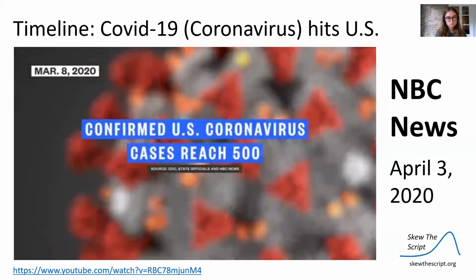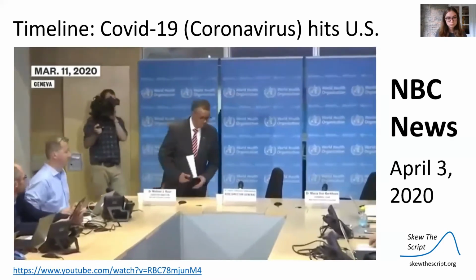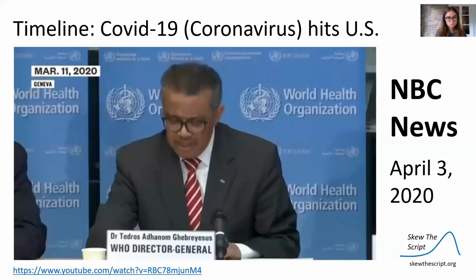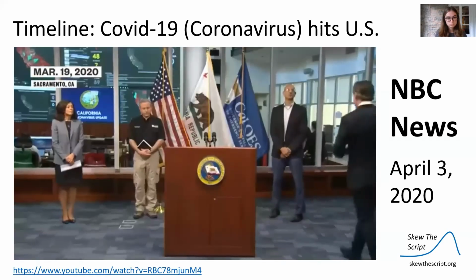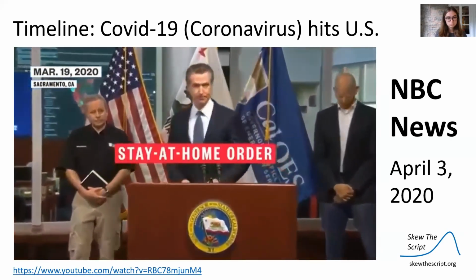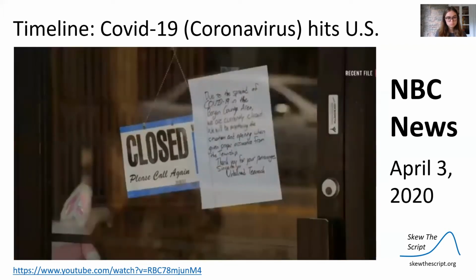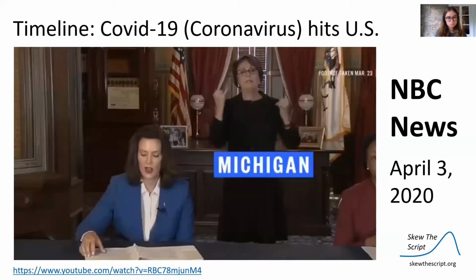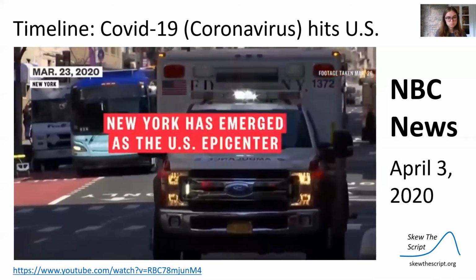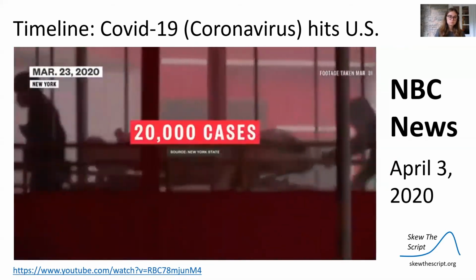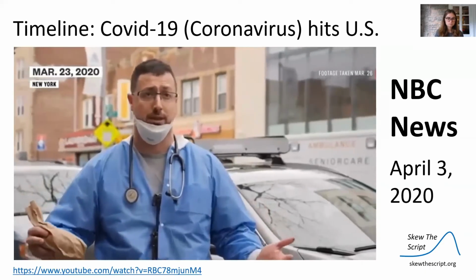And by March 8th, confirmed US coronavirus cases reach the 500 mark. The World Health Organization then declares this 3 days later: COVID-19 can be characterized as a pandemic. And the next day, California issues a statewide stay-at-home order. We are confident that the people of the state of California will abide by it. Several states soon follow suit. Stay at home. Stay home, stay safe. Quite simply, stay at home. By March 23rd, New York has emerged as the epicenter of the outbreak with over 20,000 cases. It's non-stop, literally.